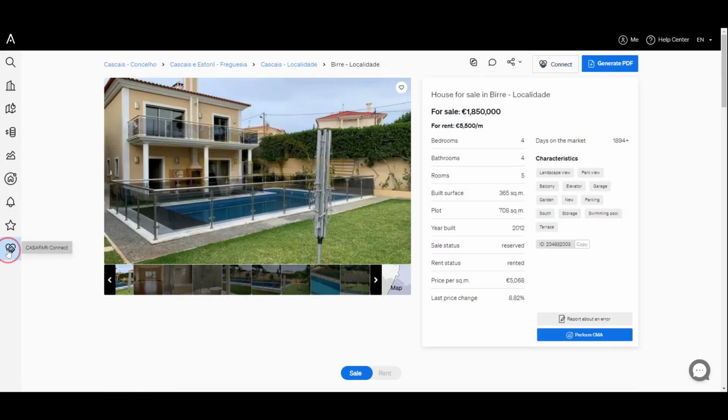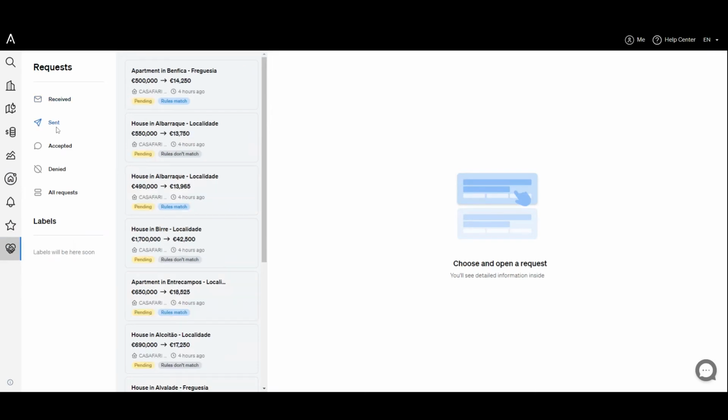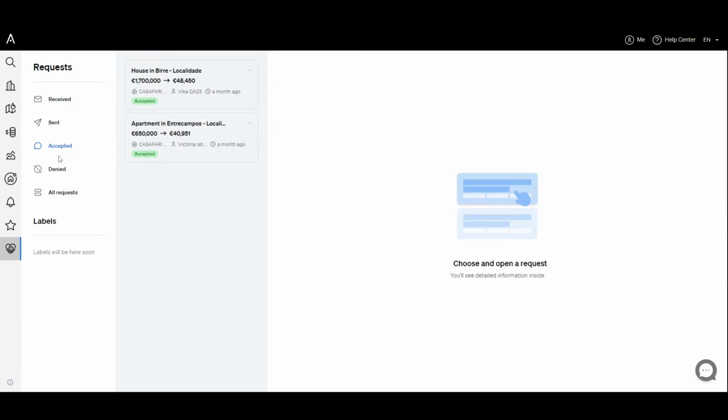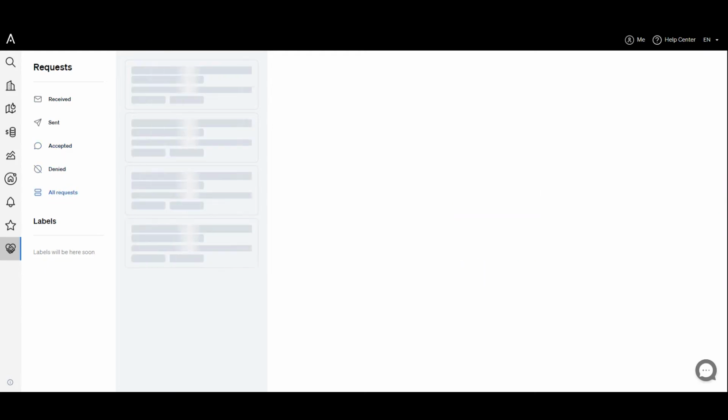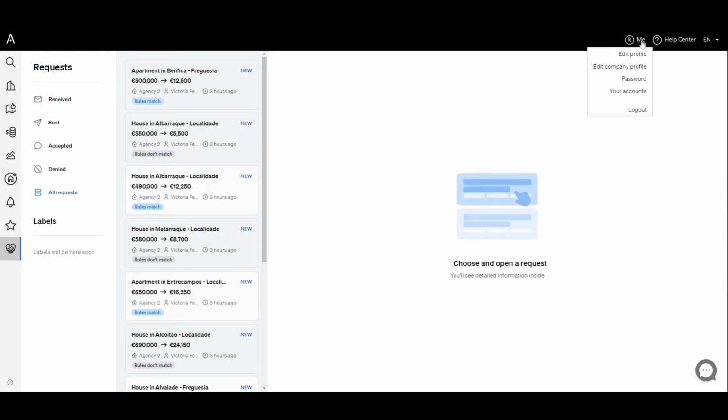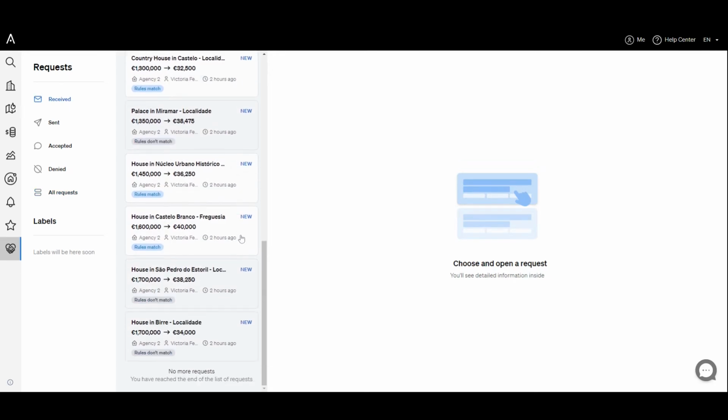By accessing Connect, in the menu, you have access to a panel where you can see all the share requests sent, received, accepted and rejected, as well as all the associated details. This historical log will always be available for viewing.